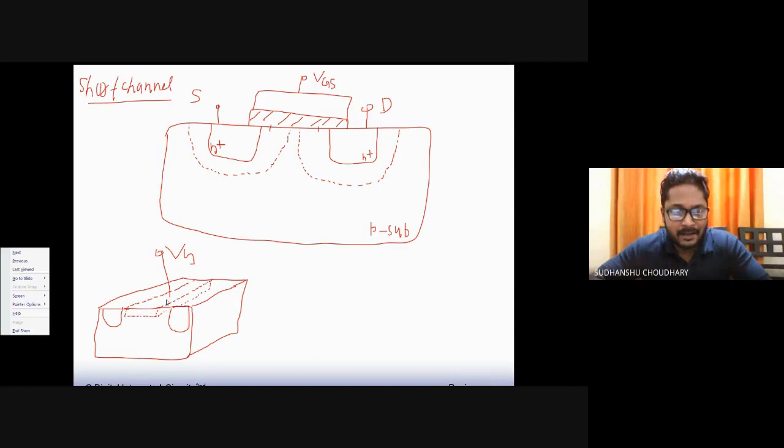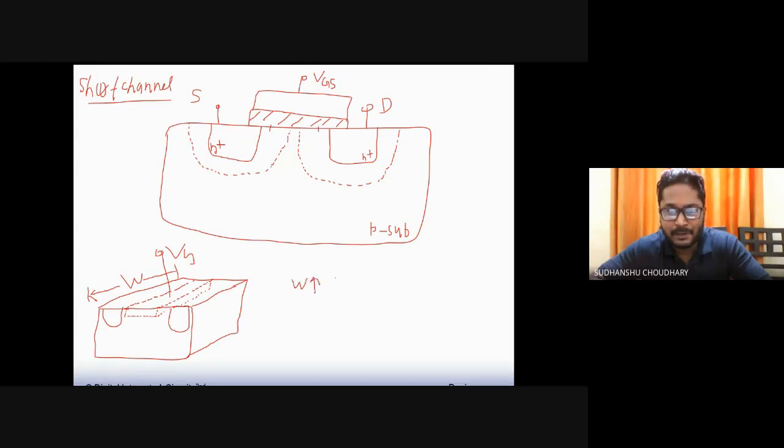Now this entire area has to be depleted and inverted. It is not only the channel length which you see here in this 2D picture. Not just one line of channel, but this entire cubical area has to be filled by the electrons. So obviously, if the width of the MOSFET is large, then the VG required will be large to create a depletion region and the channel under this entire area. So if W goes up, then the VG requirement, that is threshold voltage, will also go up.